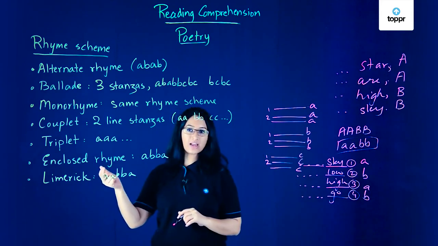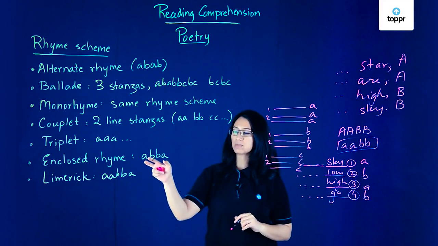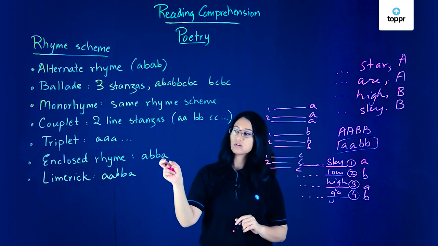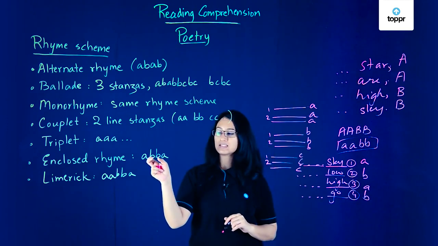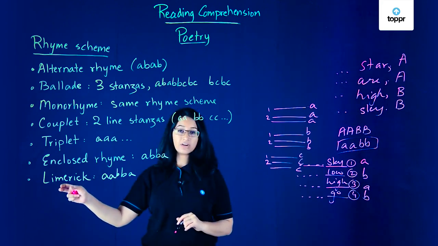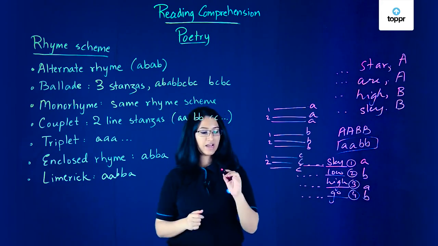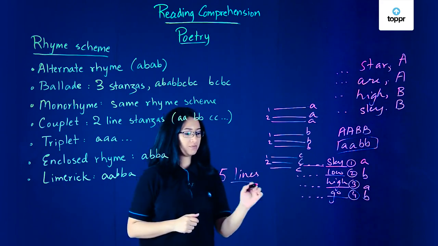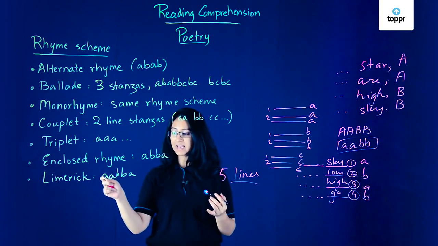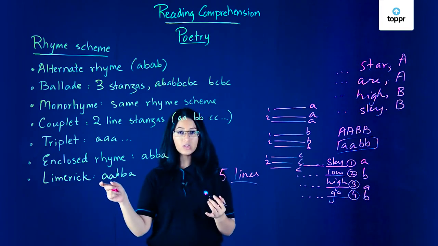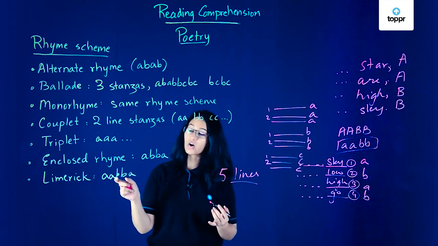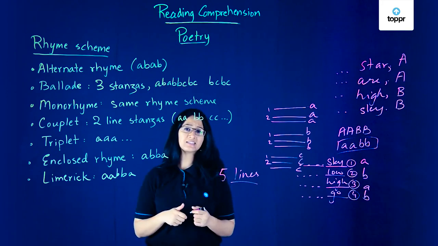You have a closed rhyme. A closed rhyme is made up of the rhyming scheme A, B, A. So the first and the fourth lines will be rhyming, and the second and the third lines will be rhyming. That would be an enclosed rhyme. Then we have a limerick. We already saw what a limerick is. It is made up of 5 lines in each stanza. So every stanza has 5 lines, and it has the rhyme scheme A, B, A. So the first 2 lines and the last line of a single stanza will rhyme, and the third and the fourth lines in the stanza will rhyme.